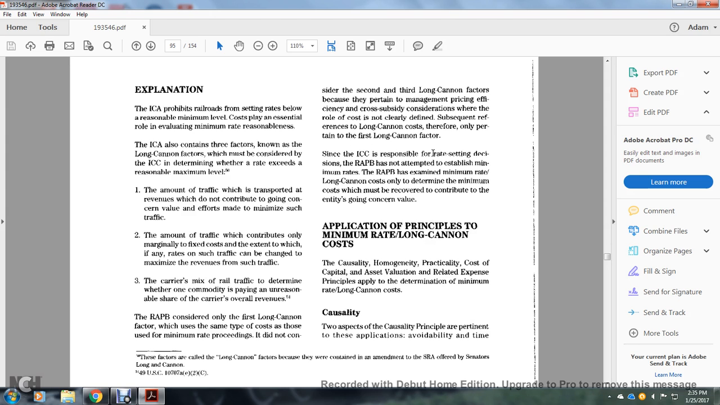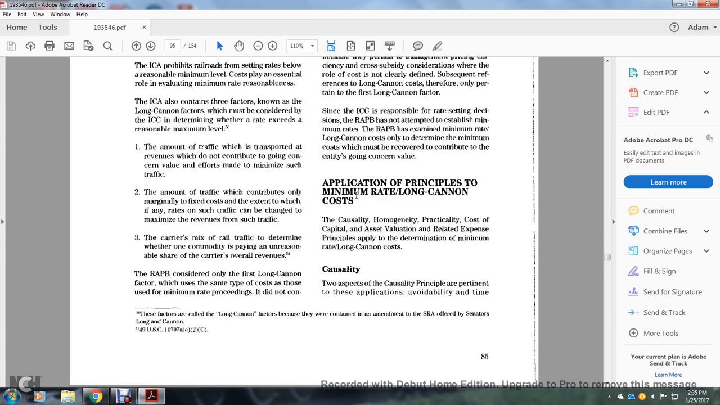The Interstate Commerce Commission is responsible for rate setting decisions. The railroad accounting principle does not attempt to establish and minimize the rate. The railroad accounting principle assigned the minimum rate Long Cannon cost and only determines the minimum cost which may be recovered to contribute to the underlying going concern value.